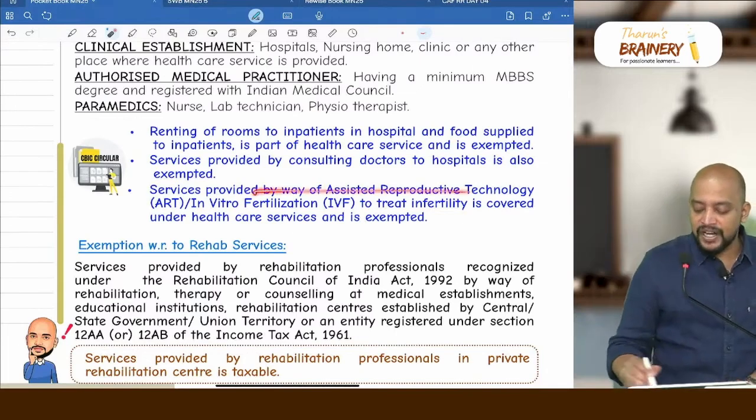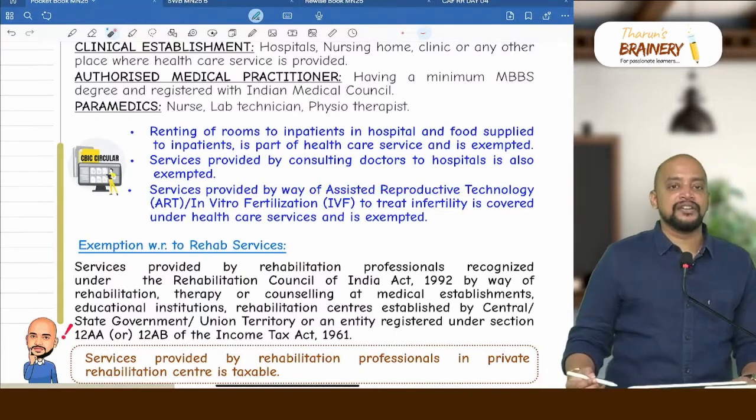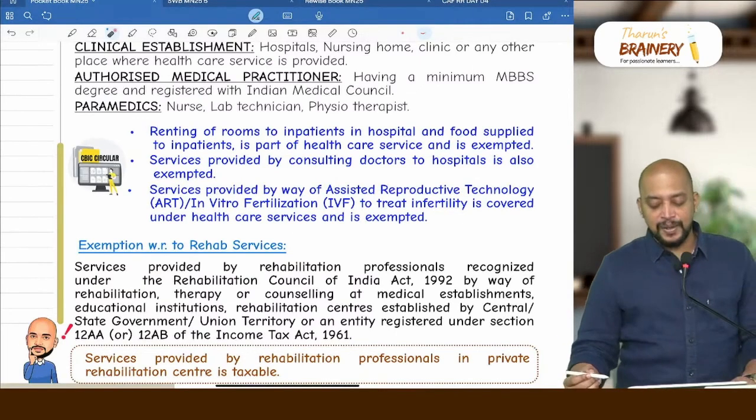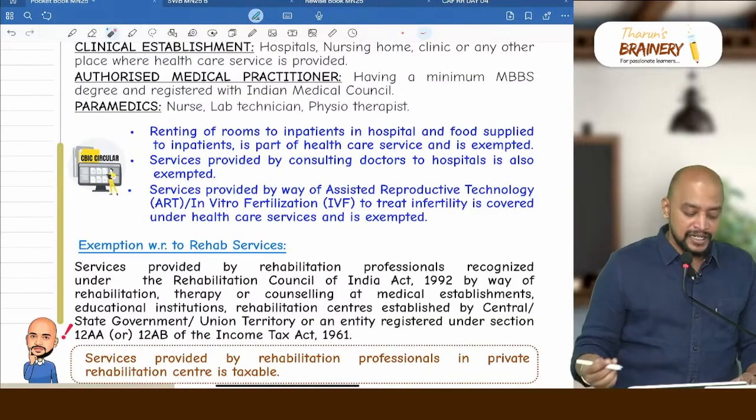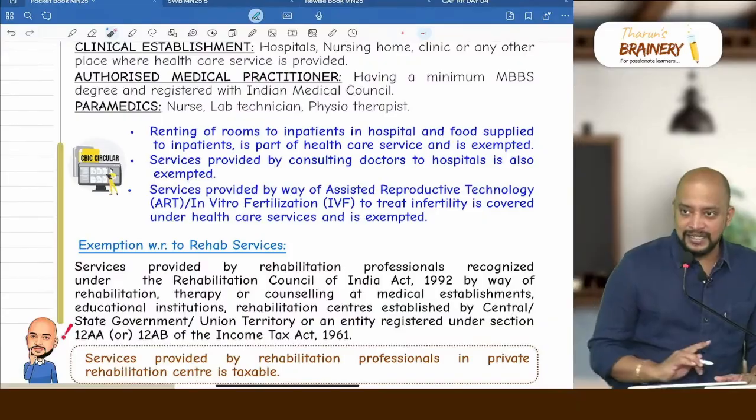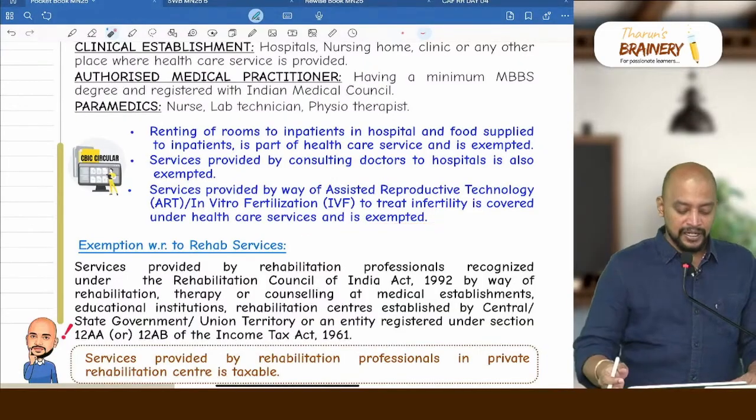Then services provided by way of ART or IVF. ART, that is assisted reproductive technology or in vitro fertilization, that is mainly to treat infertility. So this is covered under healthcare services and therefore it is exempted.